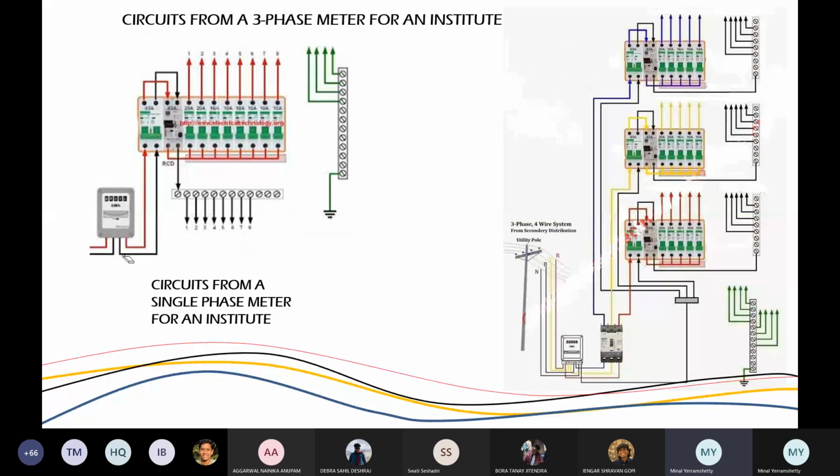And then as soon as you step down, you have the office, the library, the corridor, the staff room, the library at the back, the masters upstairs. All that is being served by another MDB, which is placed at the toilet level of the staff. So next time you go to these two toilet areas, stand there and look up. You will see these large MDBs there. They are known as main distribution boards, MDB.